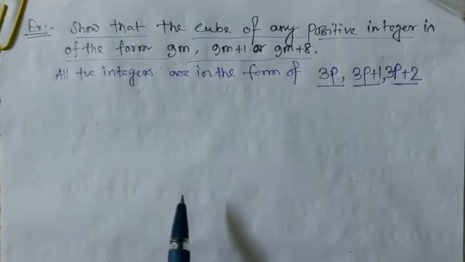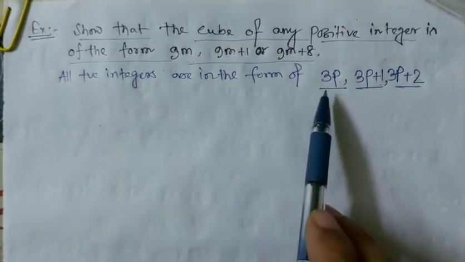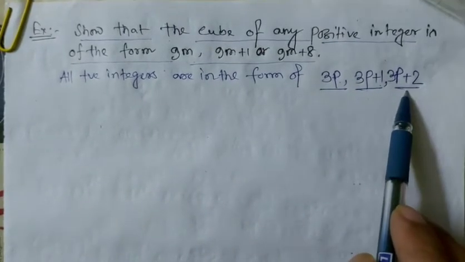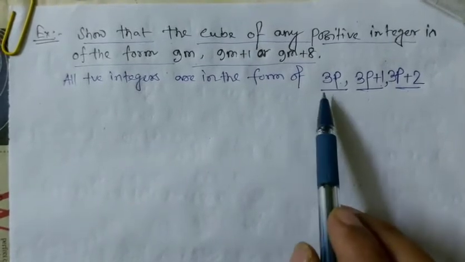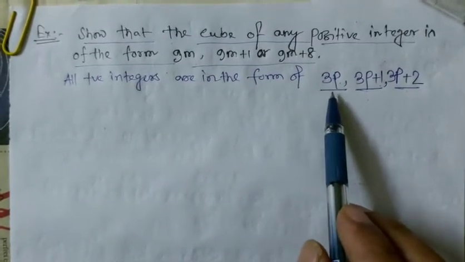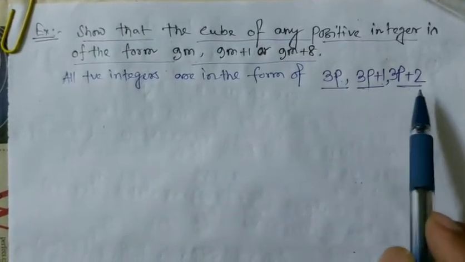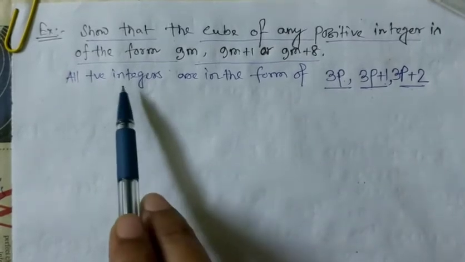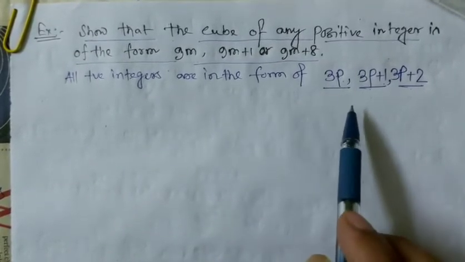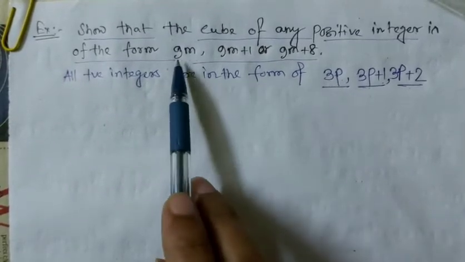So in this type of problem, we have to consider the positive integer as 3p, 3p plus 1 and 3p plus 2. In the previous problem, we considered the numbers as 6p plus 1, 6p plus 2 and so on. So this consideration is very important. Okay, so how to consider this number in this case?